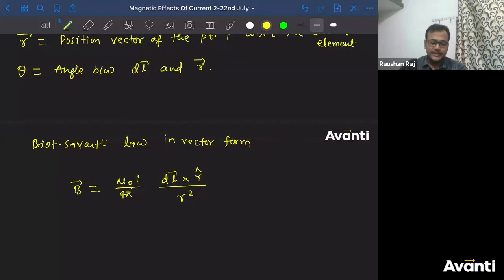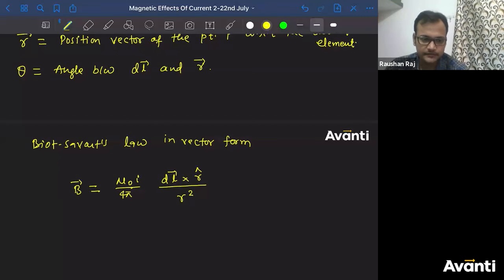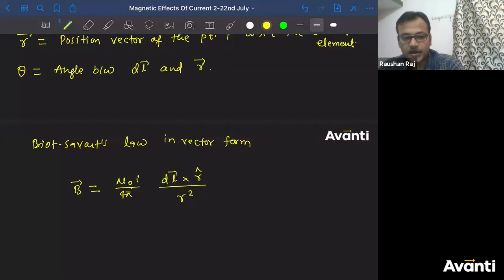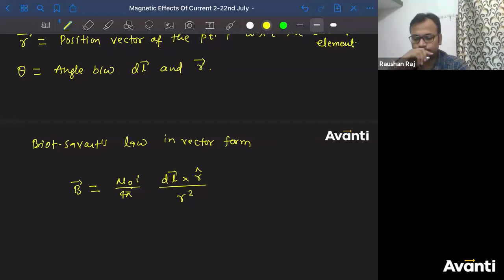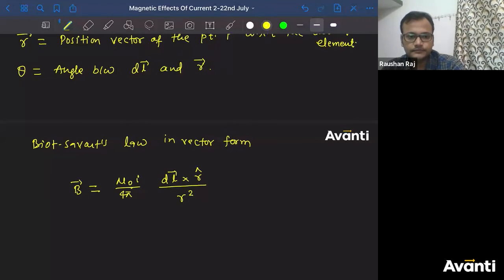No, dl is not the length of wire. dl is the length of the current element, a small current element. We should write in the denominator r square or r cube? Come on guys, answer it fast. Okay, I'm getting some answers.